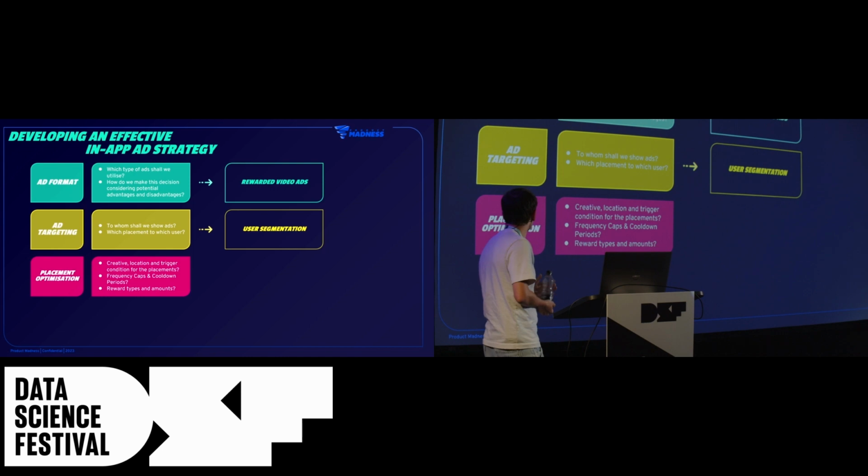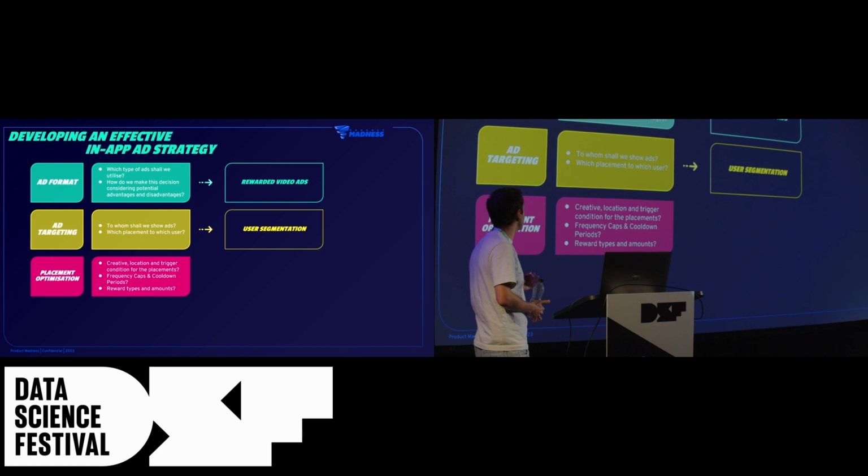And following that, there comes placement optimization. Okay, we are moving forward with rewarded video ads, and let's say we are perfect at user segmentation and targeting the right audience with the right placements. How do we place advertisements into our ecosystem? What will be our creatives that would be engaging enough for users to click on? Or where are we going to locate ads in the app? Are we going to locate them in the lobby so that users can go and click? Or are we just going to offer some pop-up ads, or maybe both?